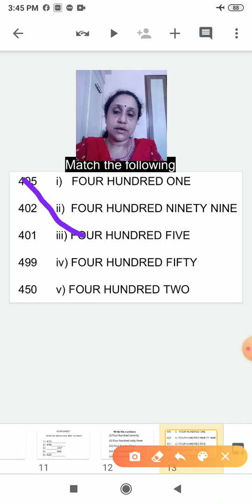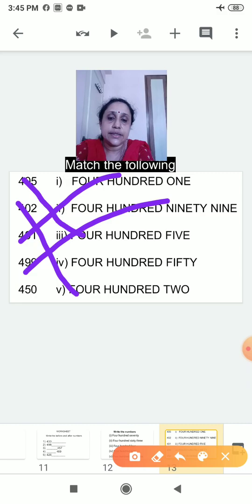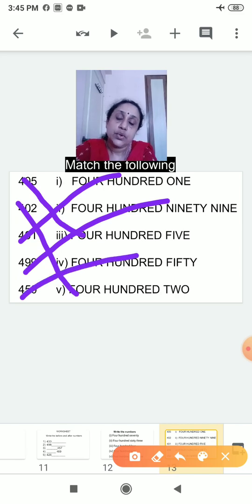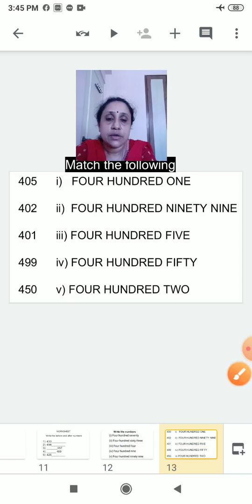Now the next 402, that is 402. You will do the matching like this. After that 401 like this. 499 like this. The last one is 450. You can do the matching. Okay. Now see the numbers. You will do match the following.